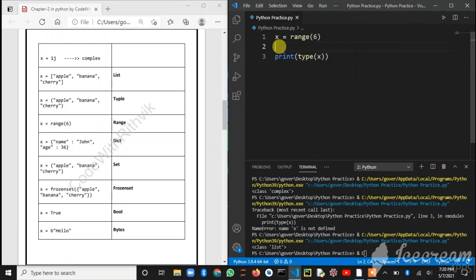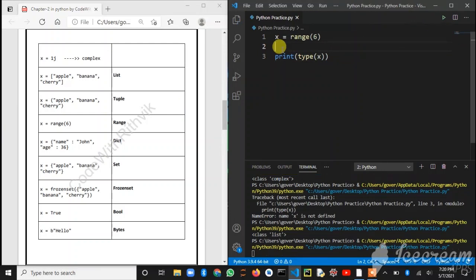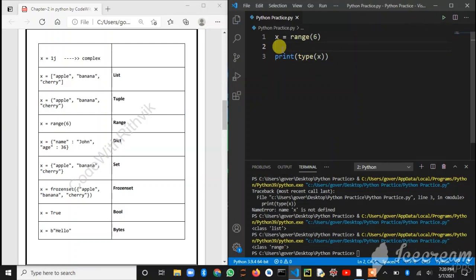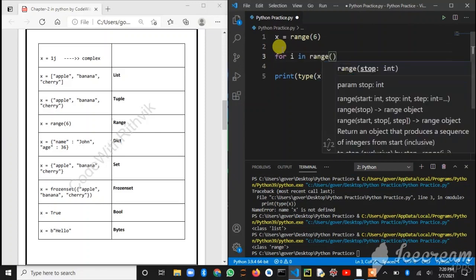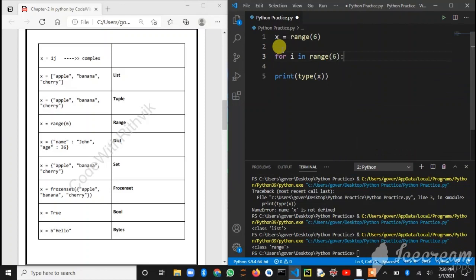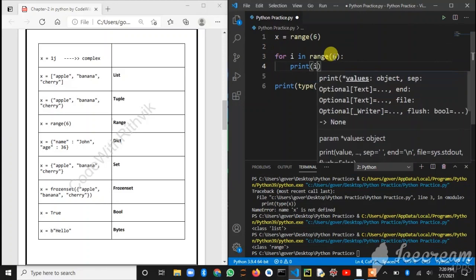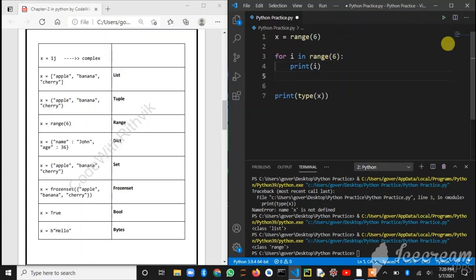Range functions are mainly used in loops so that the value iterates between 0 and 6. We will mainly use these values in a for loop: for i in range 6, then we will print i. As you can see, the values are printed from 0 to 5.